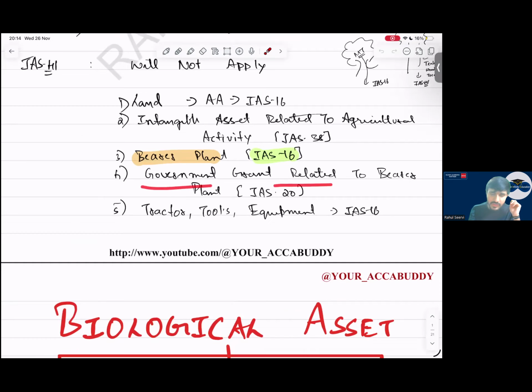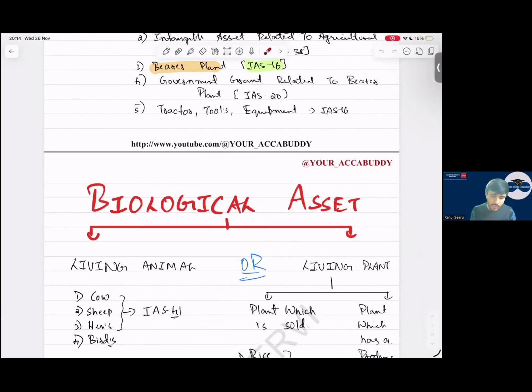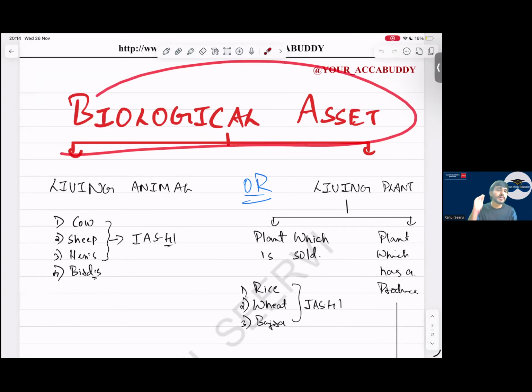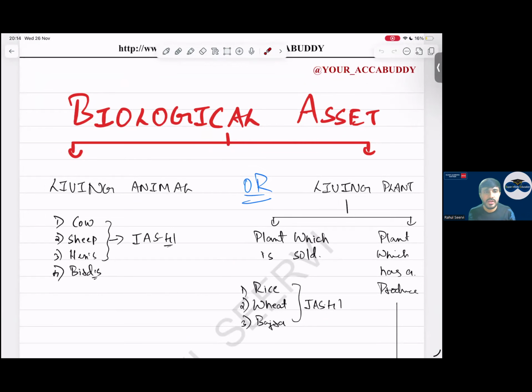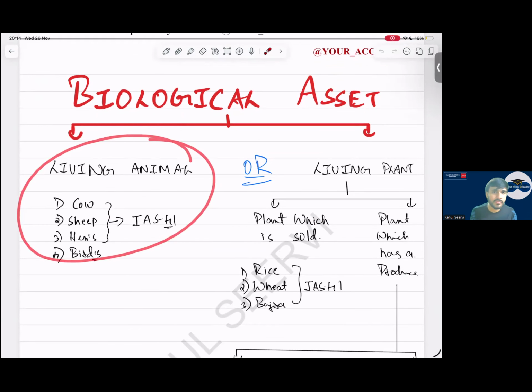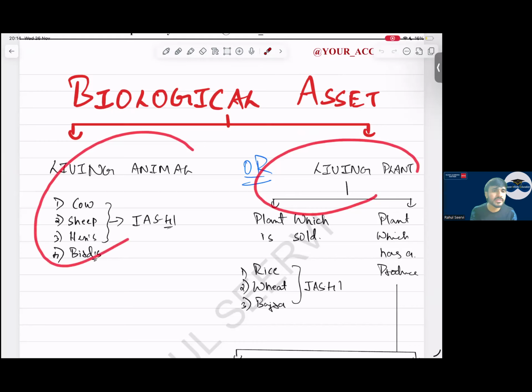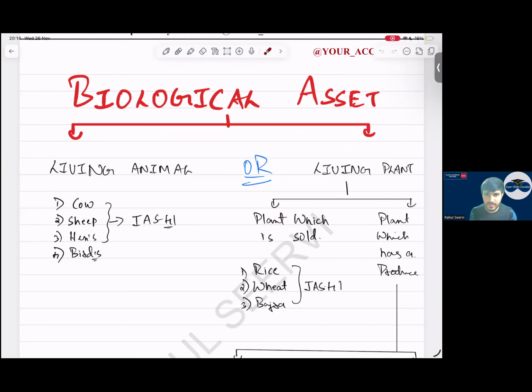Then government grant related to bearer plant. If bearer plant is not covered here, the grant also will not be covered here. Tractor, tools and equipment. Some equipment will have IS 16 we apply. Simple. This was a basic thing. Now coming to biological asset. The first definition. What does biological asset mean? Biological asset means a living animal or a living plant. Living animal means cow, sheep, hen, bird, etc. The accounting is in IS 41.